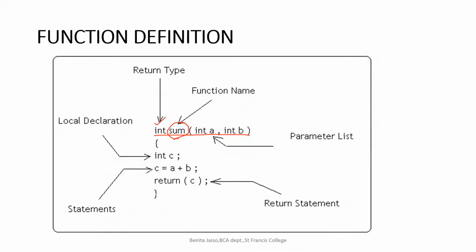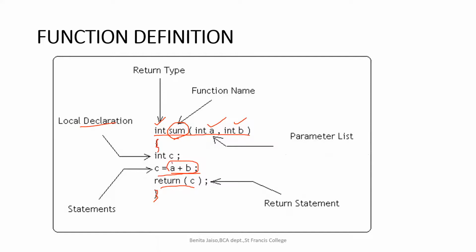The return type is integer. What arguments are we passing? Integer A and integer B, with the data types mentioned. So this is a good example which you can mention for the function definition. And the lines mentioned within the curly bracket are known as the function body. The function body has the local variables declared, the statements to be executed, and the return statement, right? Return C, because we are calculating C as A plus B. We are returning C, right?